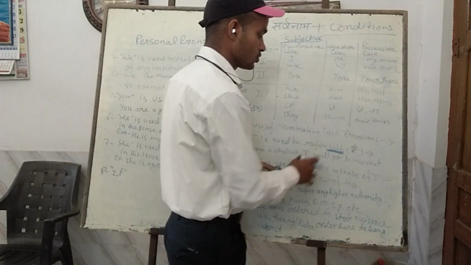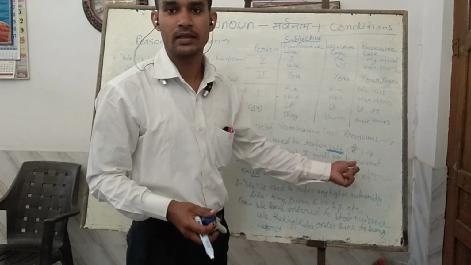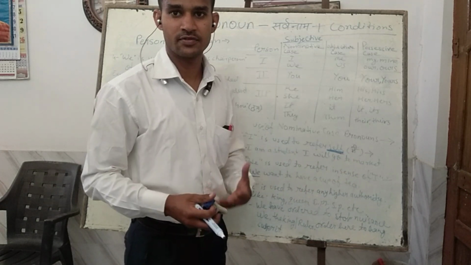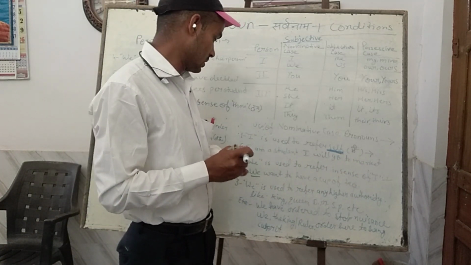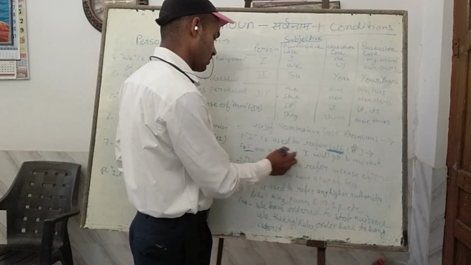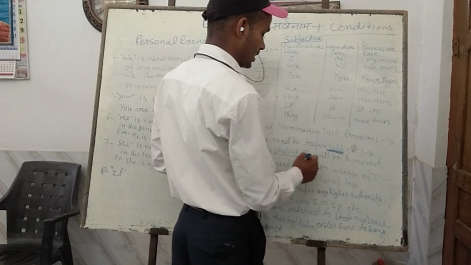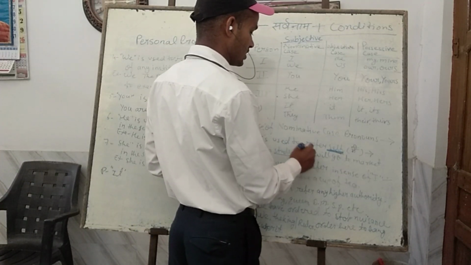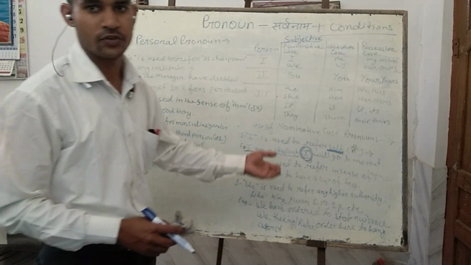It is used in the Hindi sense of main, I, myself, and self-expression. For example, I am a student, where I tells about the self; the person is talking about himself. Further, I will go to market, the same person is talking about self, that he is going to market in the near future.